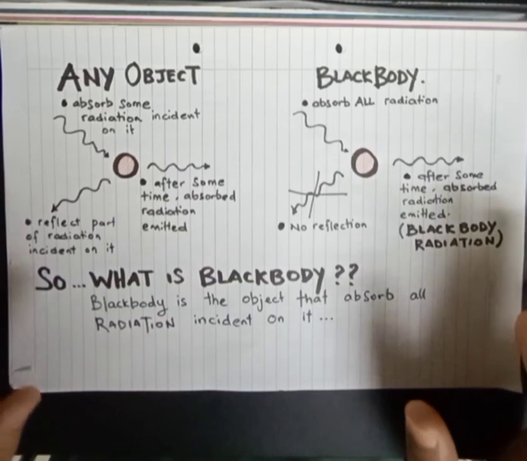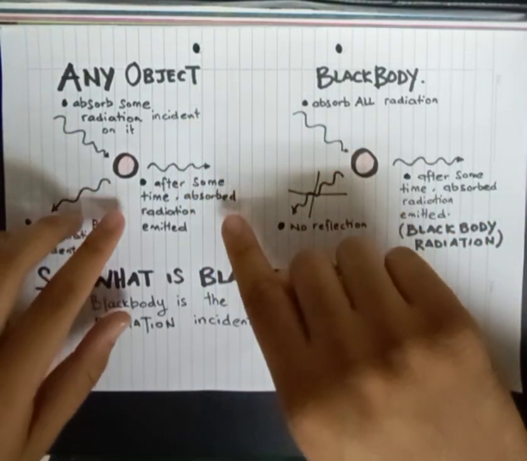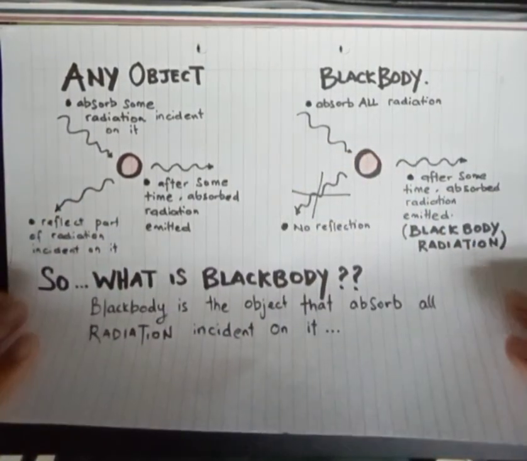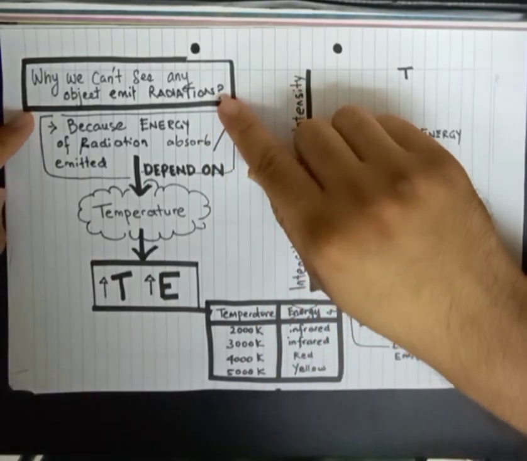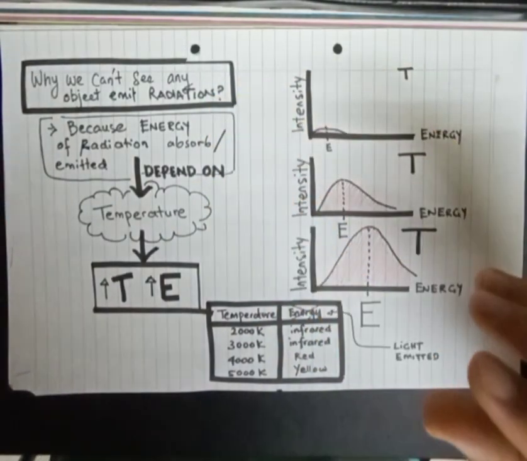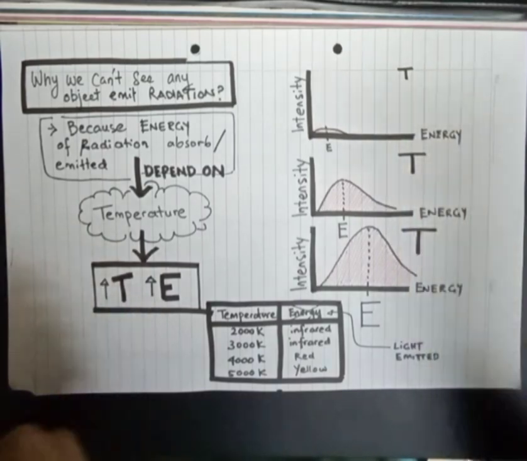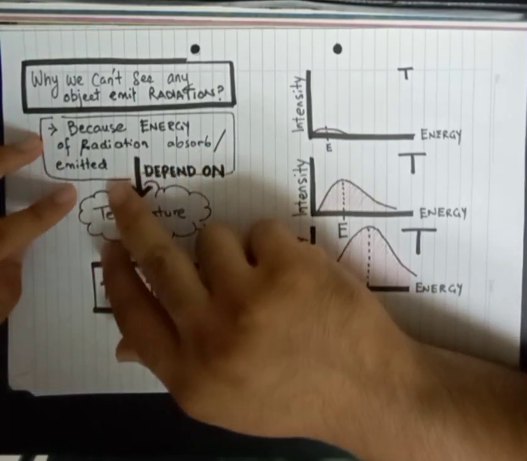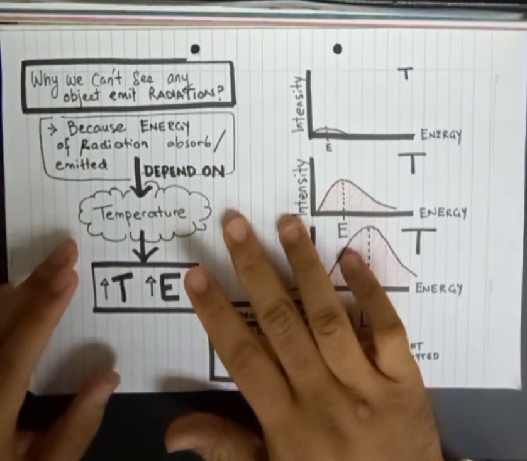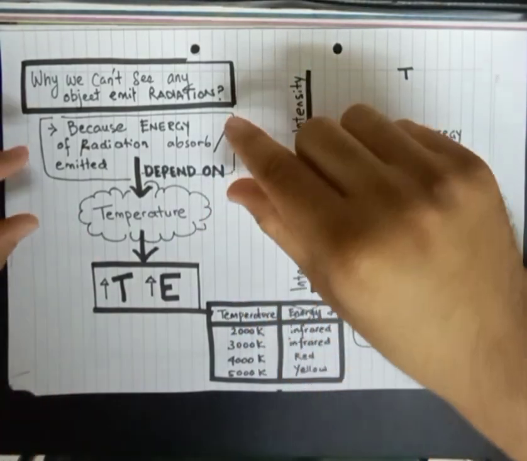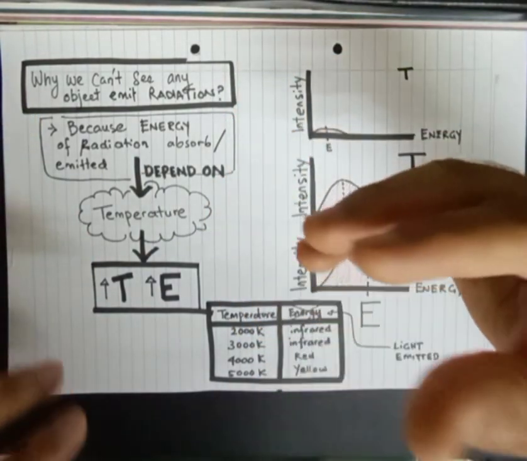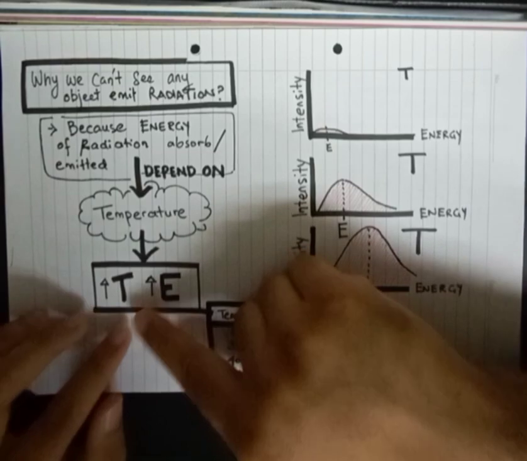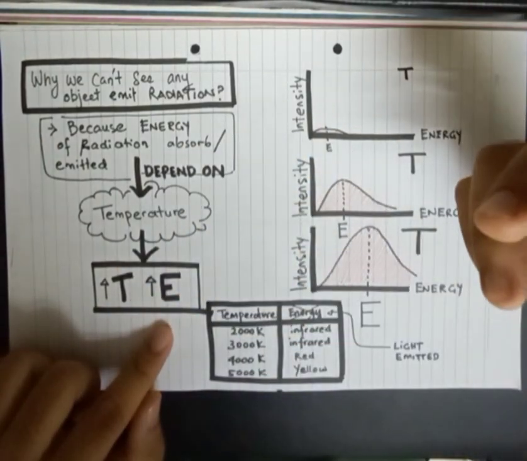Just now I said that any object will emit radiation. But you may ask me a question like this: why can't we see any object emit radiation? Which means, why can't we see anything glowing with some radiation? The answer is that the energy of the radiation absorbed or emitted depends on the temperature of the object. Which means the radiation that we can see depends on the temperature of the object, where the higher the temperature of the object, the higher the energy of the light that we can see.